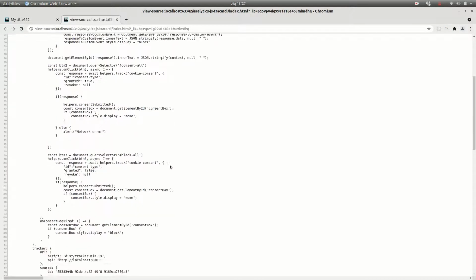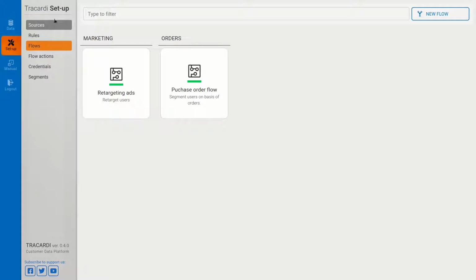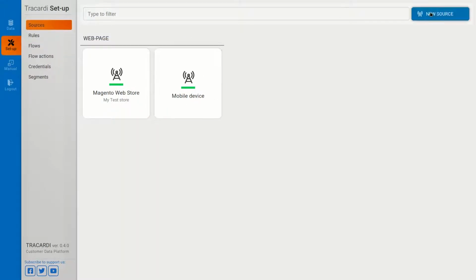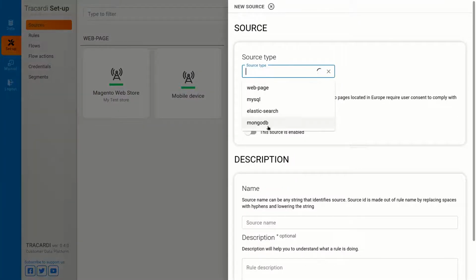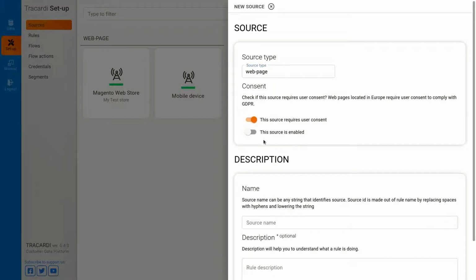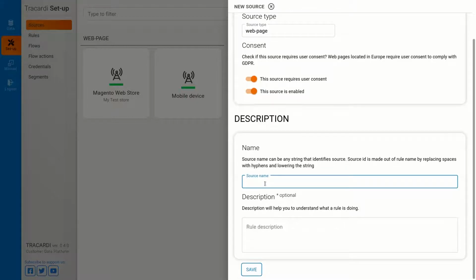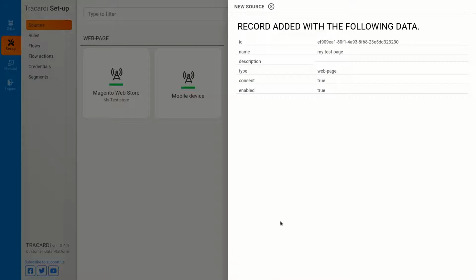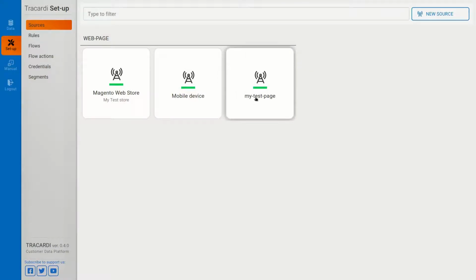JavaScript code that's here. You have to paste your source ID, so when you create a source, for example, let's create a new source, let it be a web page, and we just mark that this source requires user consent and this source is enabled. Let's give it a name, my test page, save. Okay, this is my test page.